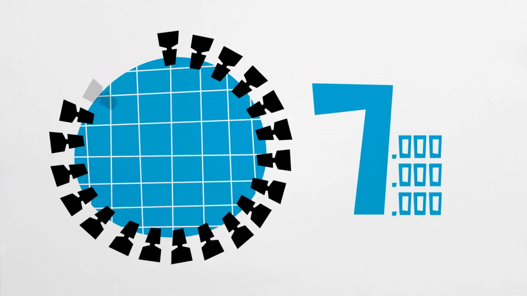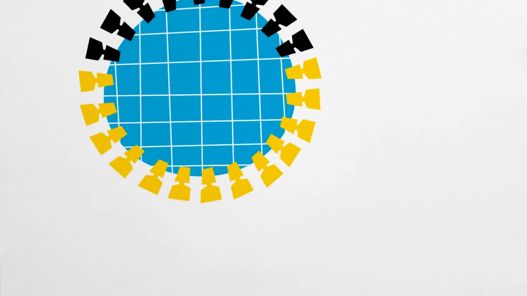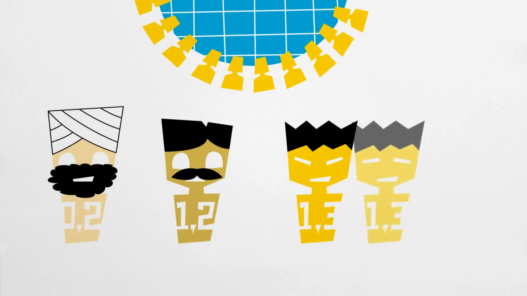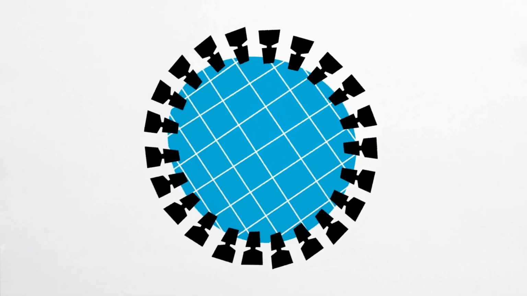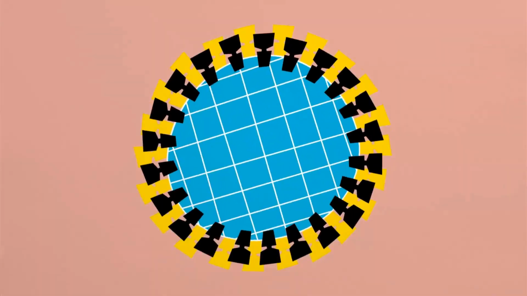In 2011, 7 billion people exist in the world. 4 billion out of them are Asians. There are 0.2 billion people coming from the Middle East, 1.2 from India, 1.3 from China, and 1.3 from Asia Pacific. Nowadays, they aren't only living in their homeland, but also present around the world, especially the Chinese.